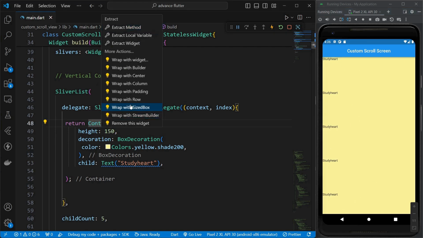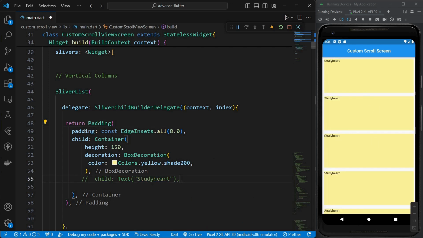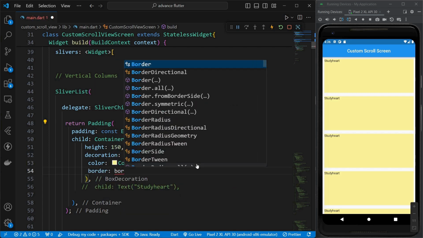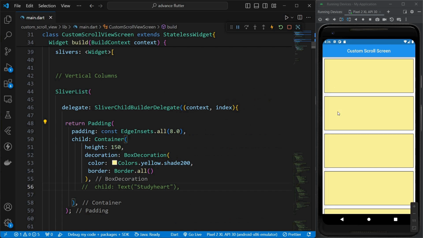Okay, and we'll just simply wrap this container into a padding widget. So now I'll just comment out this line, and we'll use border. So border dot all, and I'll just save this. So we'll get border from all the sides like this.